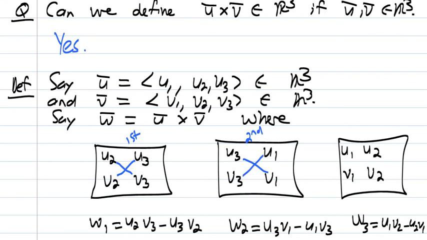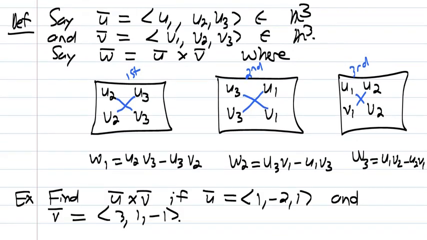Likewise, for the third component of vector w, I form a third box. In the third box, I have the first and second components of u and of v, and I go u1 times v2 minus u2 times v1. This is the third component of w. So it's a very strange definition. Let's see this in action with an example.